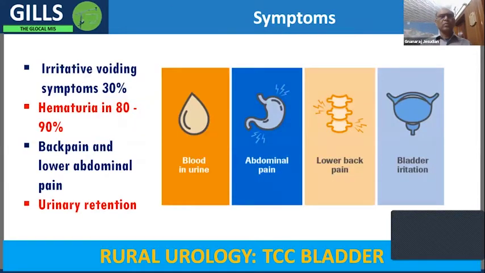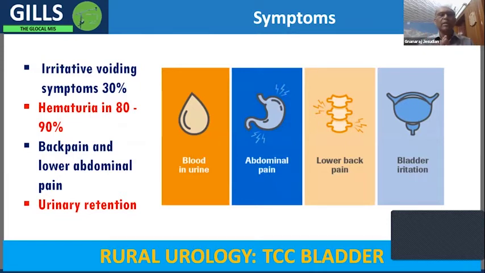So what do they do? Most of the time, they can either present with irritative voiding symptoms or can cause hematuria, either gross hematuria, in which the patient can actually see the blood in the urine, or it may be just microscopic hematuria.